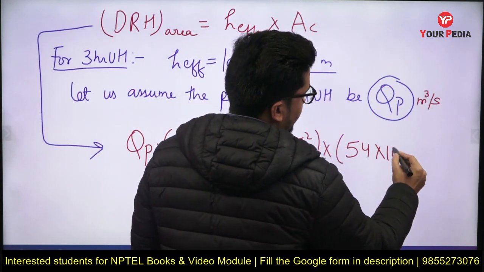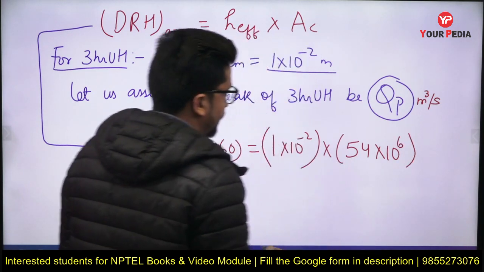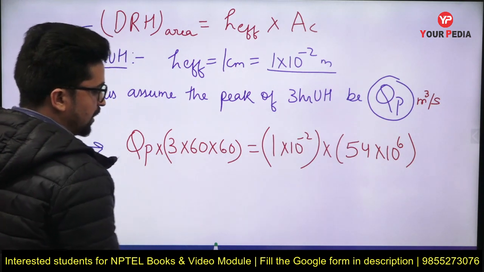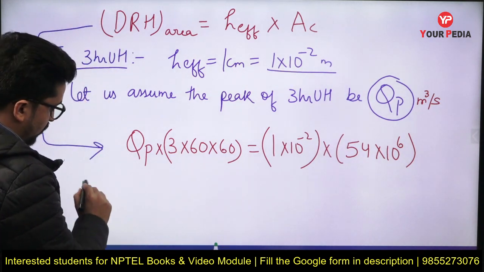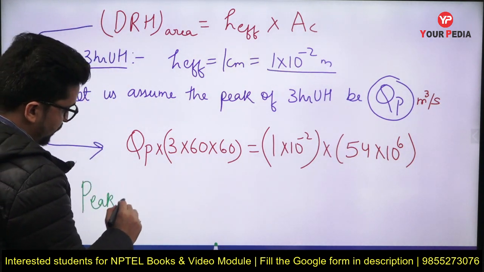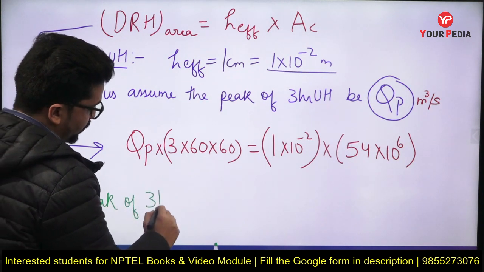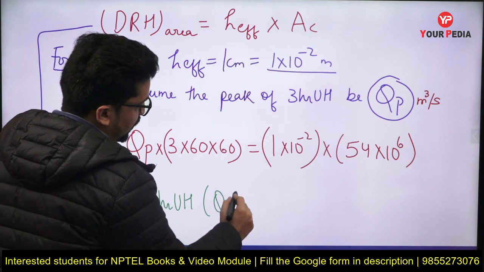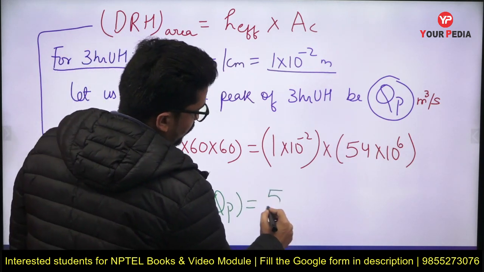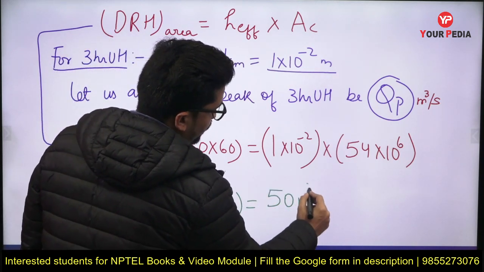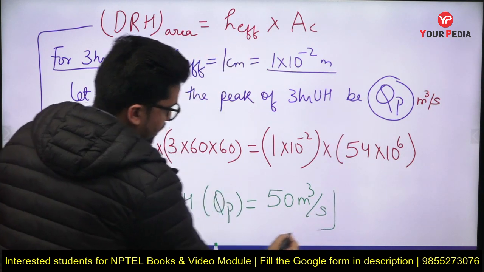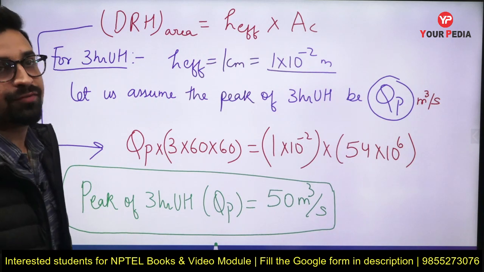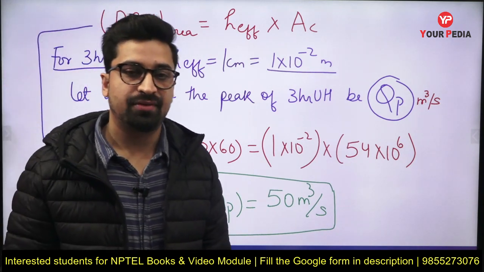From this you will get the peak of 3R unit hydrograph, which is QP, and QP will come out to be equal to 50 meter cube per second only. So this will be the peak of 3R unit hydrograph, correct?